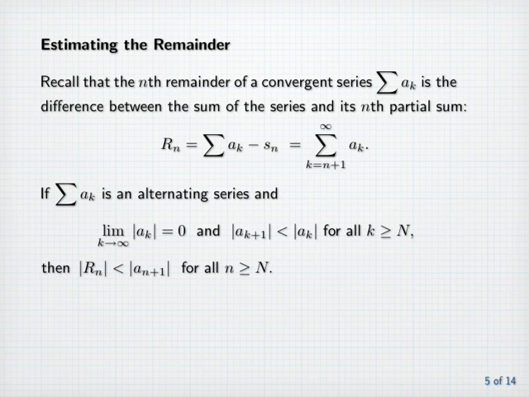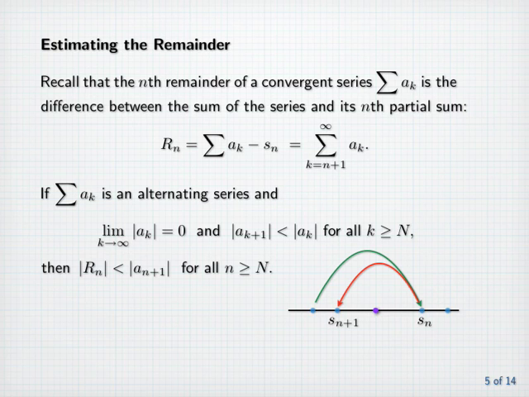Also notice that the hypotheses here are exactly the same as those of the theorem on the convergence of an alternating series. Now let's think about why this is true. Imagine a partial sum s sub n, to which we add the next term a sub n plus 1, to obtain the partial sum s sub n plus 1. The limit of the partial sums, that is the sum of the series, will be somewhere between s sub n and s sub n plus 1.